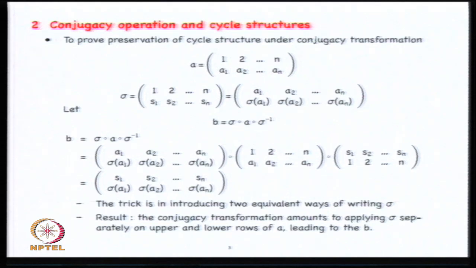And why does this work? Why does this magical looking thing work? To find the conjugacy transformation, all I do is apply conjugacy individually on the top row and bottom row. It is one of the comments I made earlier about the 2-row representation. What does the 2-row representation have? It shows the state of the carrier space. And the conjugacy transformation is something that, so you remember the vector space example.